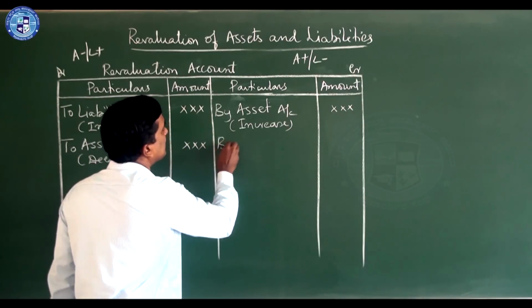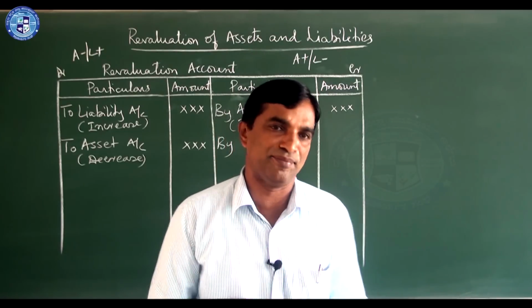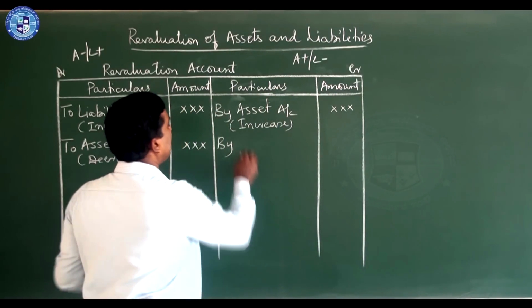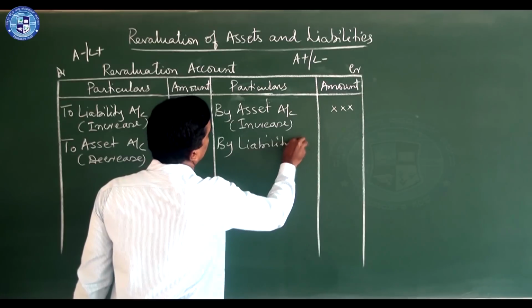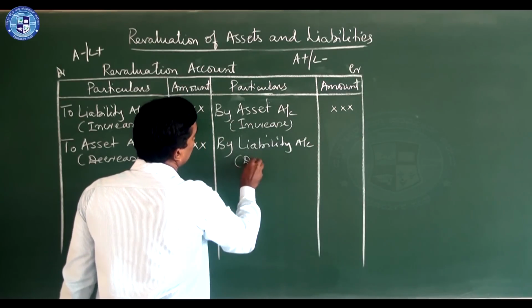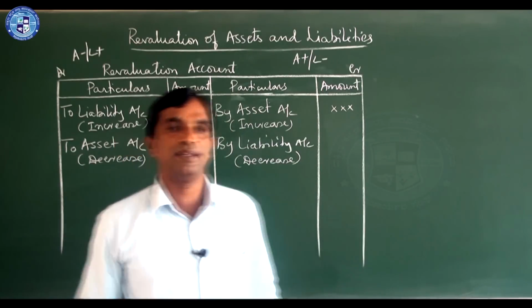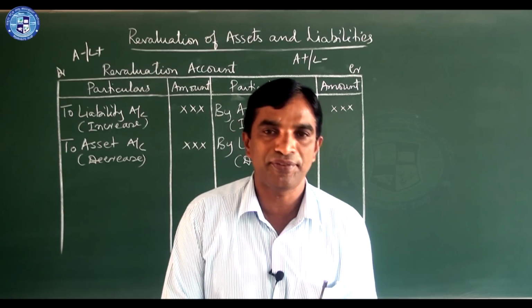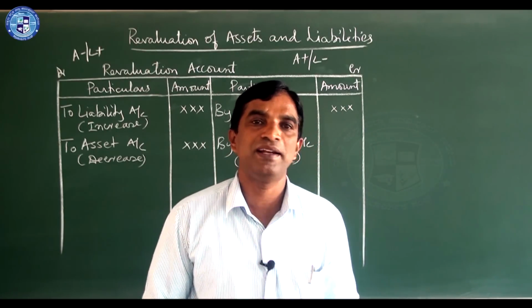Now the next one is decrease in liability. Liability decreases means income. So it will come this side, by liability account. So decrease in liability. Next, there may be chances of unrecorded assets and unrecorded liabilities.